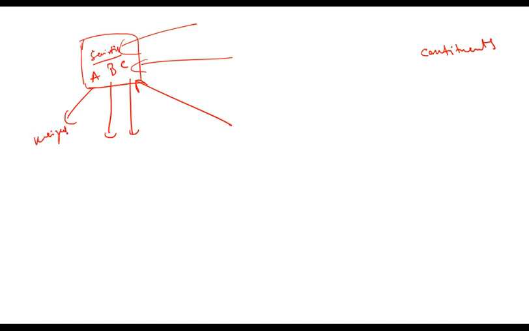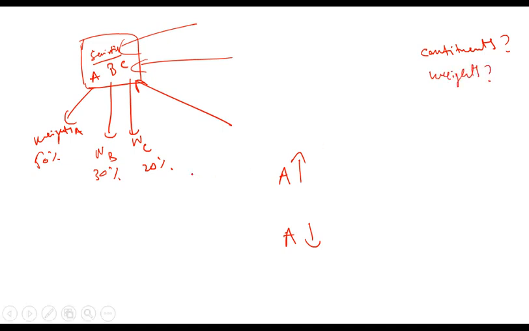Why? Because the performance of the index, or this portfolio, will depend on the weights. So what is the weight of A, of B, of C? Let's say A has a 50% weight, B has 30% and C 20%. That means if A goes up, it will have more impact on the index performance compared to B or C. And if A goes down, it will have more impact on index performance compared to B or C. Why? Because A has the highest weight. So the two key factors to know are the constituents and the weights of these constituents. Any problem so far?